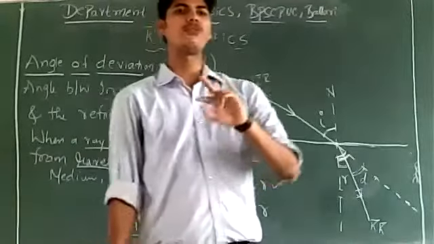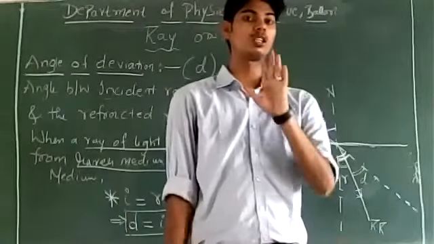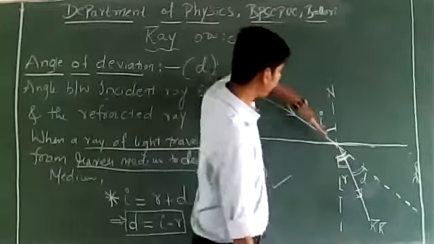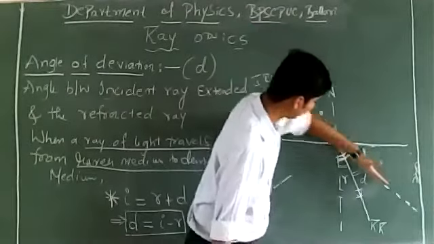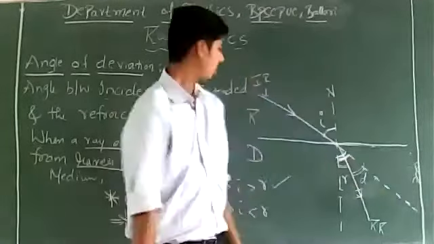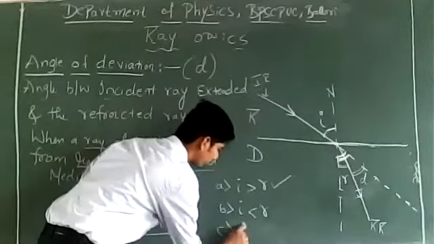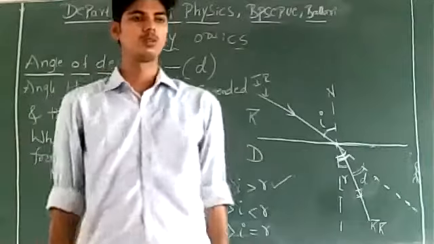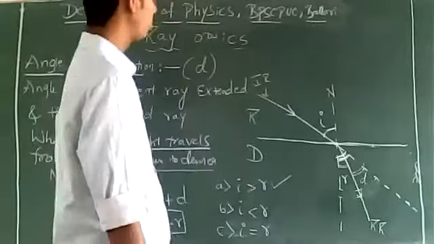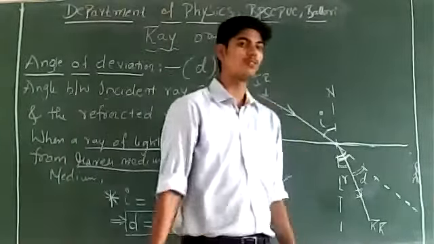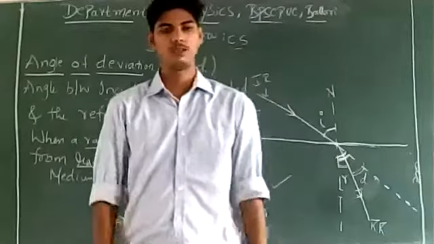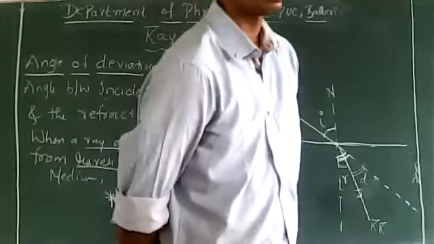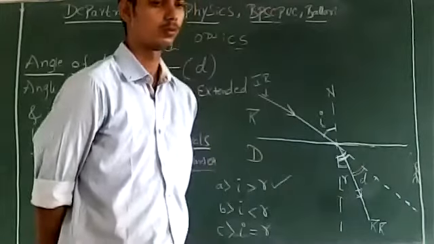Suppose light did not refract. Suppose light did not bend, and went straight. Which condition would be true? Which among these three conditions would be true? If light were not getting refracted, which among these three would be true?